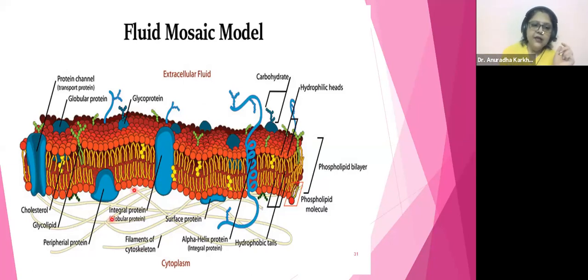Now, there will be more lipid as compared to the phosphate. Yes, my dear. You're right, Sneha. Can you see this globular protein? नाम दिखाई दे रहा है बेटा आपको? Now these globular proteins will move across this lipid bilayer. ये इधर से इधर ऐसे घूमते जाएंगे, जिसको हम fluidity के हिसाब से measure करते हैं. So the ability of the proteins to move across the lipid bilayer is measured in terms of its fluidity.